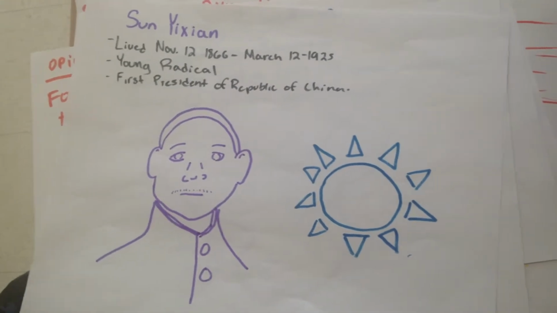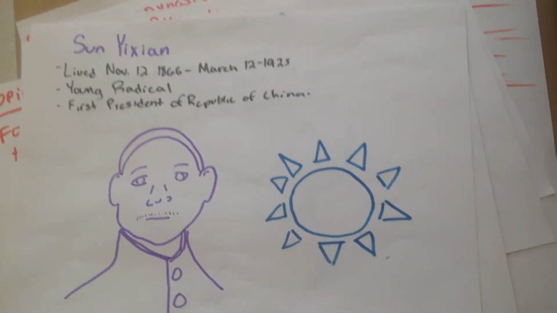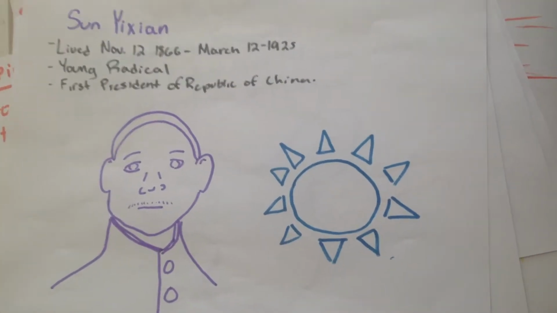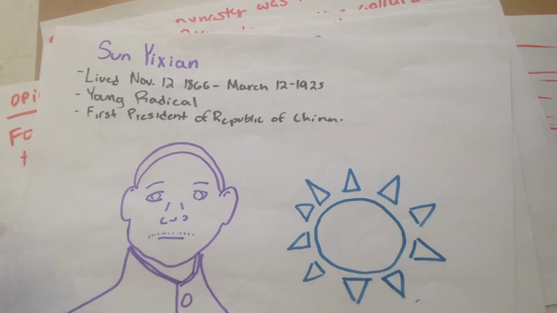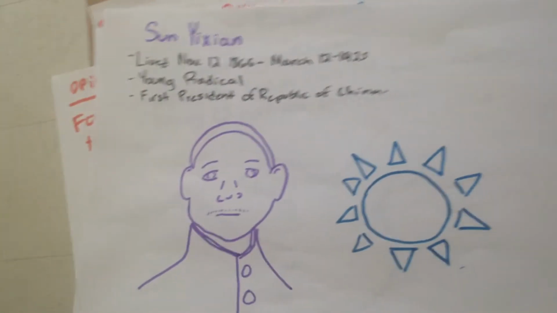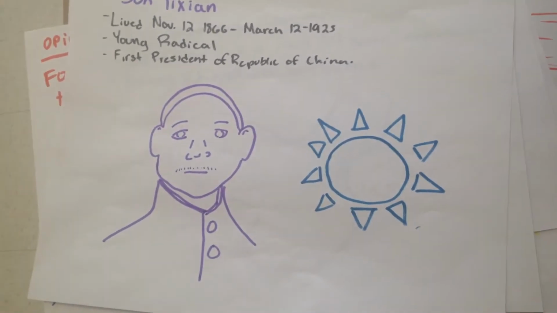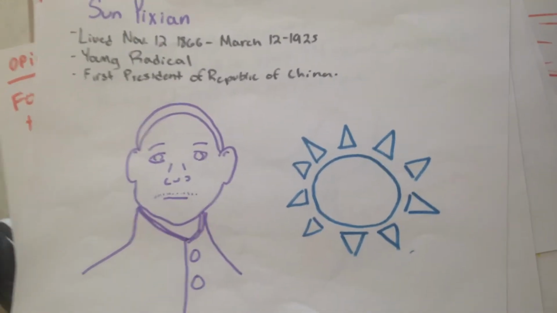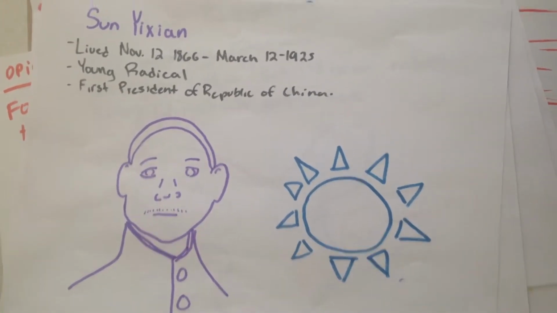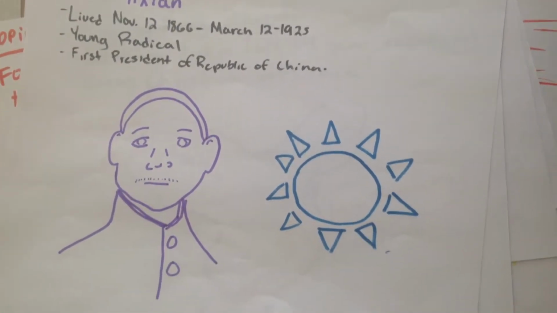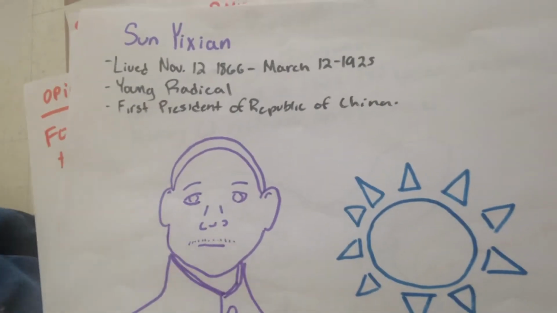Sun Yat-sen lived from November 1866 to March 12, 1925. The young radical who started the revival of China wanted China to adopt Western culture in 3 stages: military takeover, preparation for democratic rule, and establishment of a constitutional democracy. Leader of the Chinese Nationalist Party, he helped overthrow the Qin Dynasty and became the first president of the Republic of China.